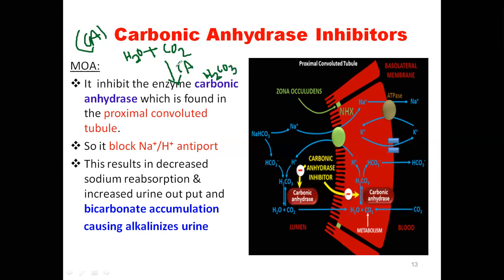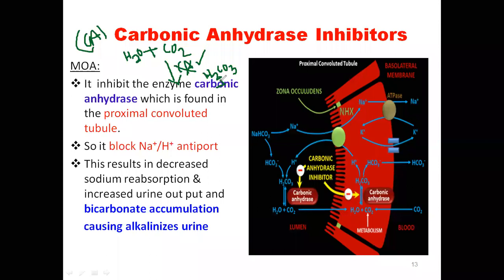Now, if there is no carbonic anhydrase, what happens? Water and carbon dioxide cannot react to form carbonic acid. You people should understand, water and carbon dioxide are available in our body in plenty, but both cannot react. They can react only in presence of the carbonic anhydrase enzyme. Only in its presence is it converted to carbonic acid.